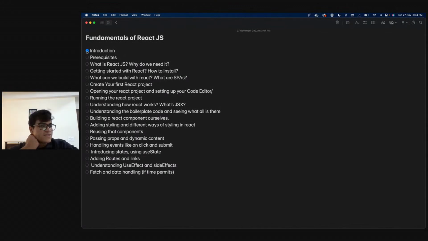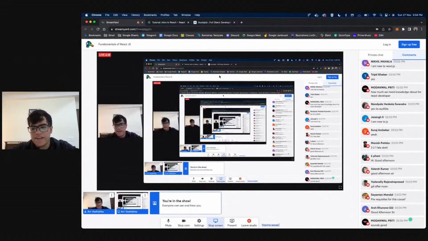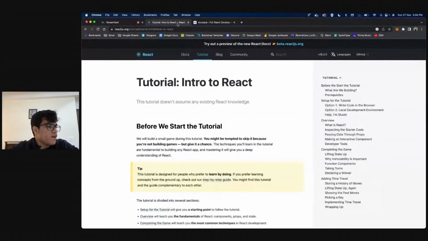So, I think someone in the chats had also asked, what are the prerequisites for learning React, right? How much knowledge do we need to be a React developer? It's pretty simple. All you need to know is HTML, CSS, and a little bit of JavaScript, right? You do not need to know a lot about JavaScript. Even if you have a basic knowledge of JavaScript, or a basic knowledge of any other language, to be honest, you will be able to understand it, right?